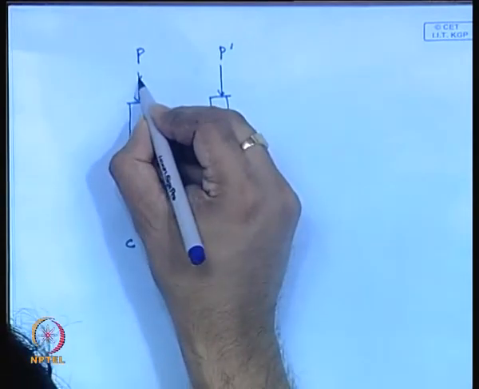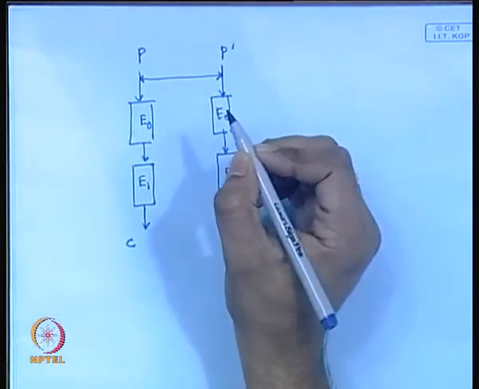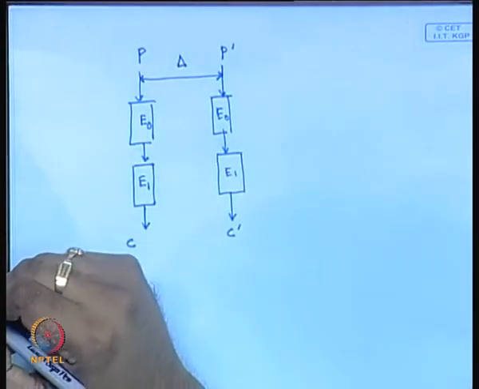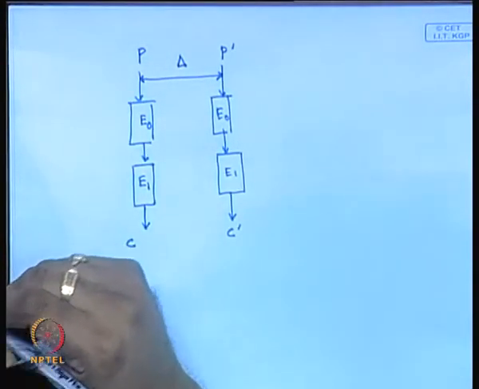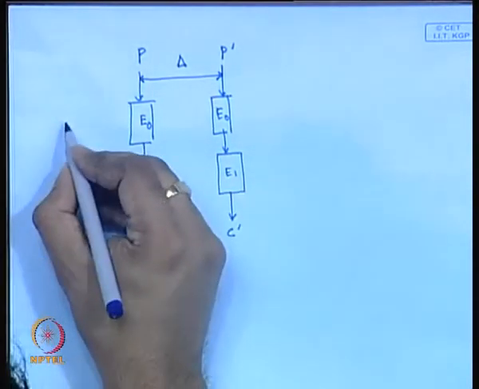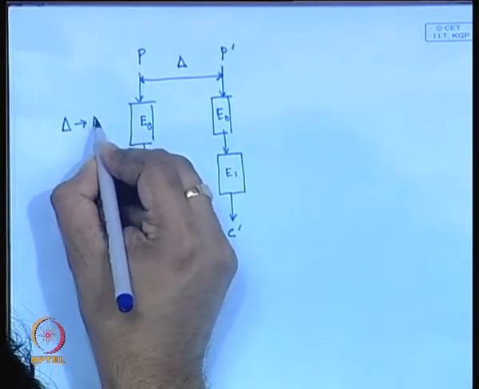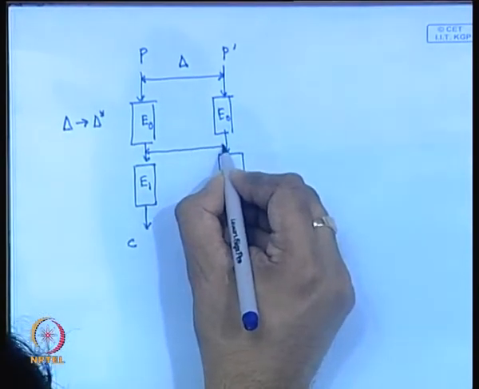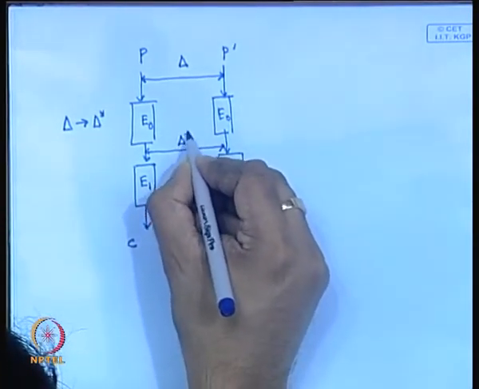Now you assume that P and P dash maintain a constant differential delta. If I assume that E0 passes a differential, say delta to delta star, that means at this point we have an expected differential of delta star.